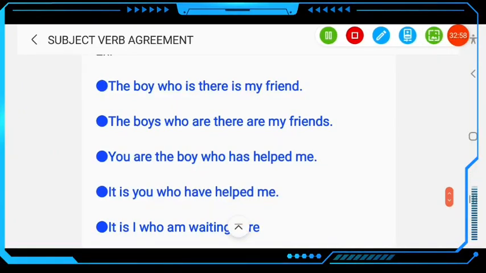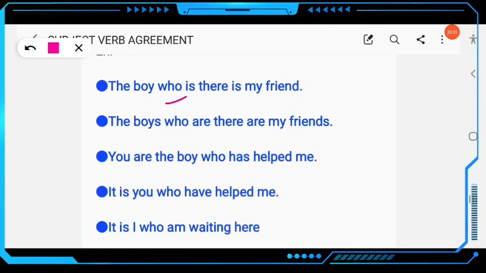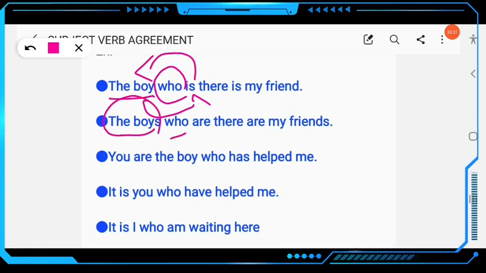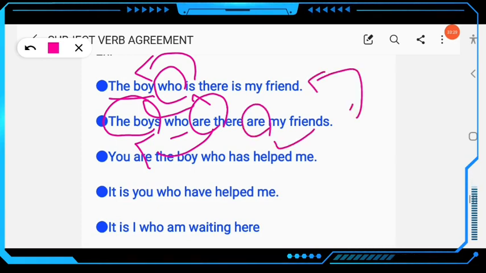So here, the boy who is. Who is the relative pronoun, and the boy is singular, so the verb must be singular. So is is used for the boy, and who is the relative pronoun. The boys who dash there are my friends. Here the boys are plural with the relative pronoun who, so are is used for the boys. The opposite sentence, the boy who is there is my friends, is wrong. It is: the boy who is there is my friend. The boys who are there are my friends. Clear?